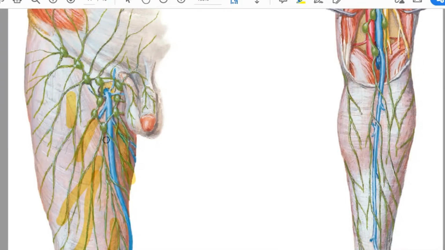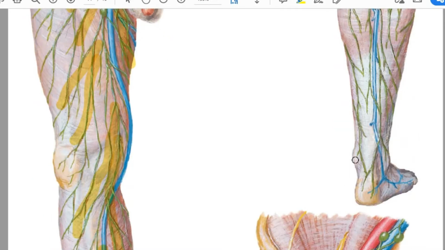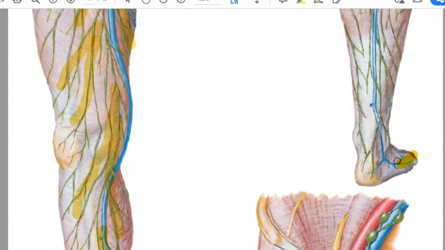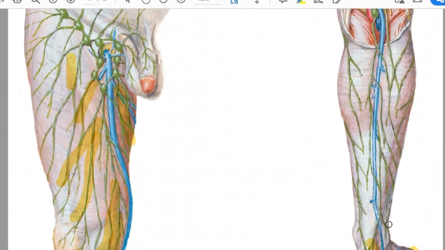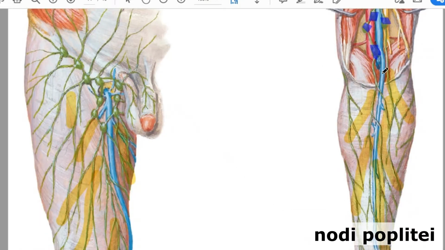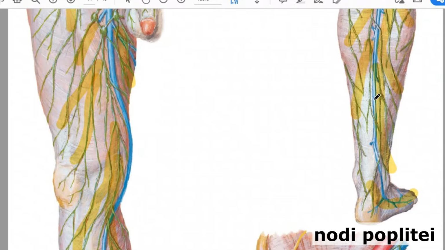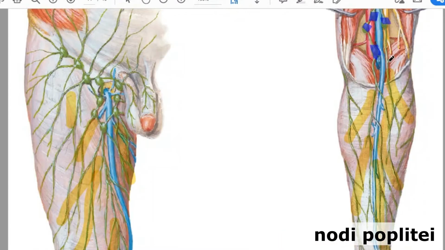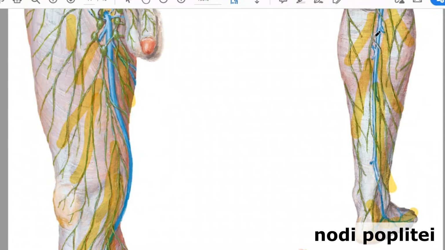It will be inguinal lymph nodes, nodi lymphatici inguinales. If you talk about the posterior group, from the lateral part of your foot and the posterior surface of your leg, they go up, accompany saphena parva, and reach popliteal lymph nodes. So on the lower limb, as you can see, we have only two groups of lymph nodes: nodi lymphatici poplitei, the popliteal group, and nodi lymphatici inguinales. Nodi lymphatici poplitei collect lymph only from the posterior surface of the leg and lateral margin of the foot, and of course from deep tissues of your leg and foot.